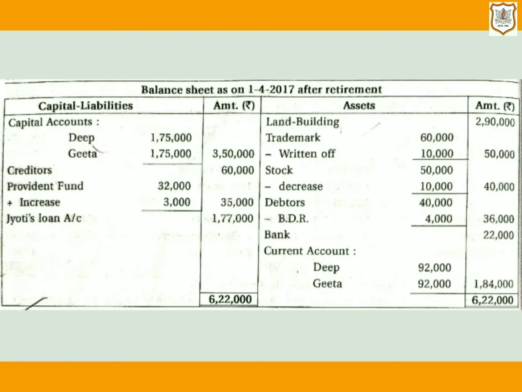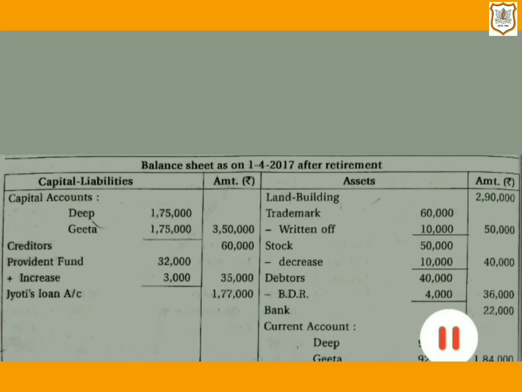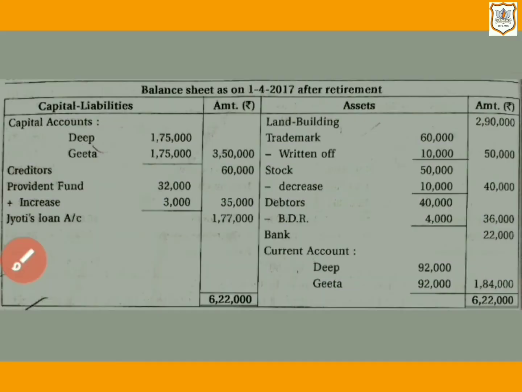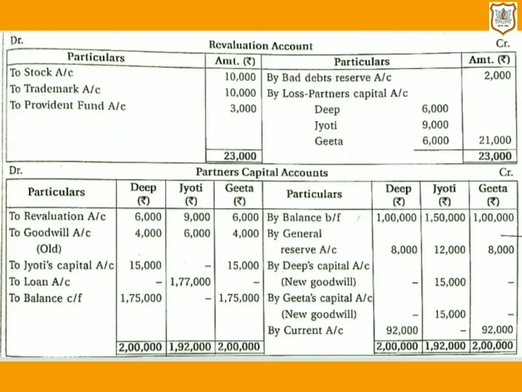So here on asset side, trademark will be shown as in the inner column, 60,000 will be written and 10,000 will be written off. So in outer column, we will get 50,000 as the value of trademark. Now next effect, its second effect will be on debit side of revaluation account, as trademark is an asset and value of it is reducing. So we will show it on debit side of revaluation account. So here it is, to trademark, amount 10,000.